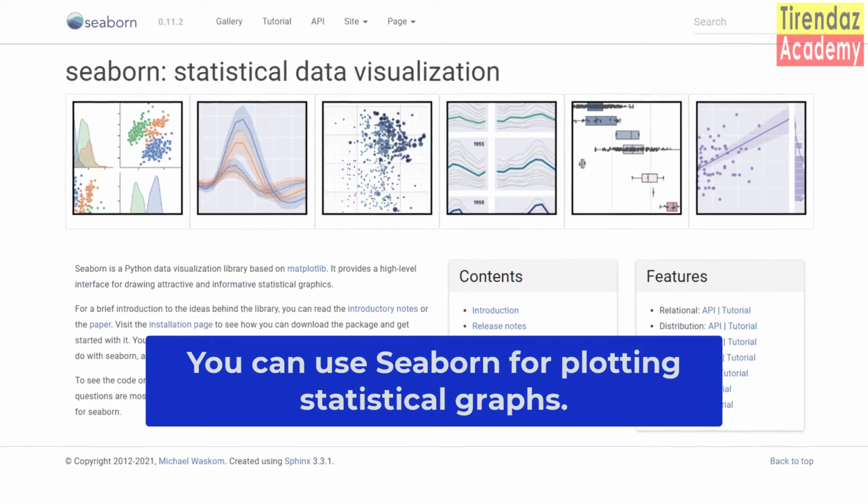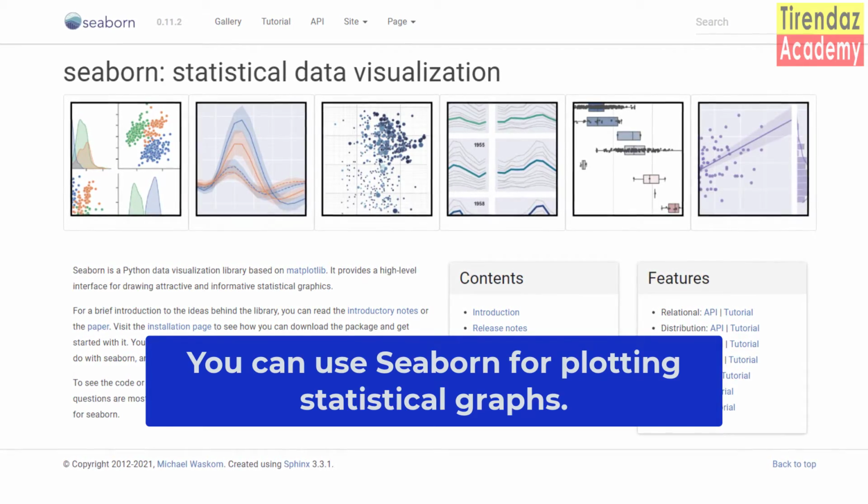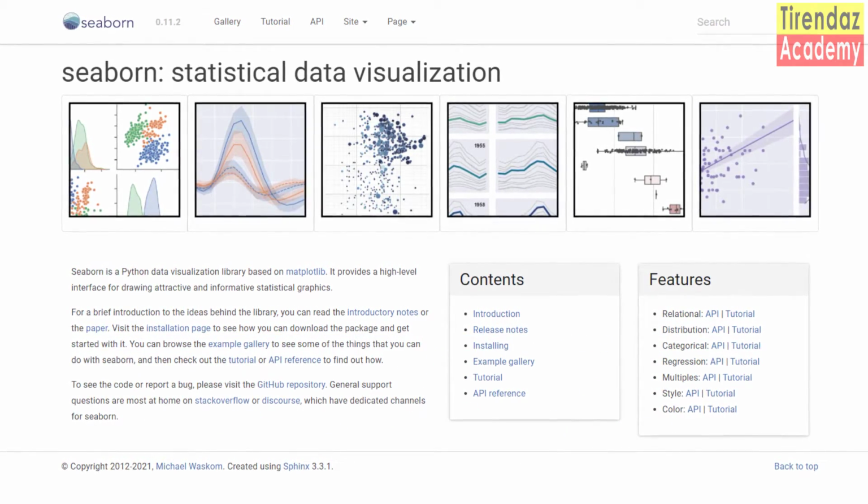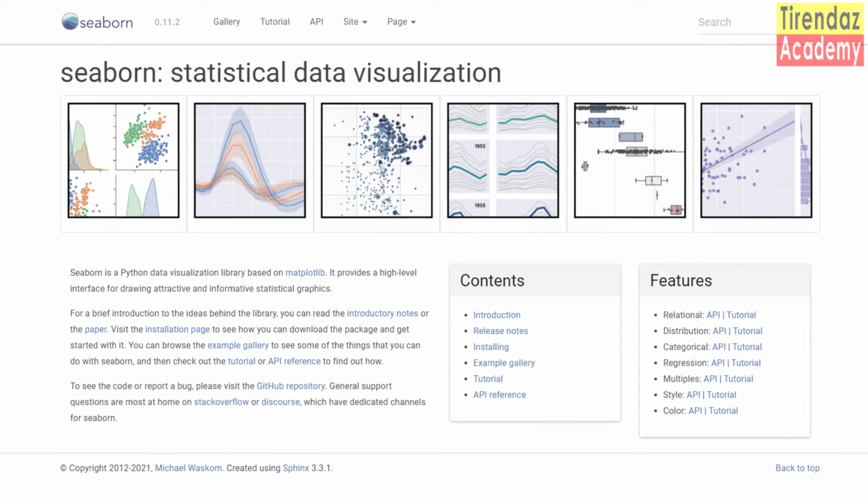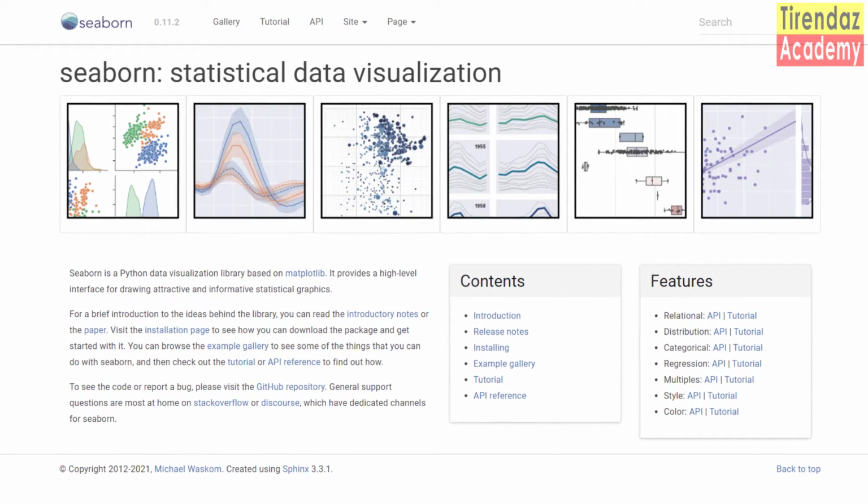Okay, with Seaborn, you can plot easier and more useful graphics. You can also make the themes of your graphics more beautiful with Seaborn. Let's take a look at another important library, Scikit-learn.